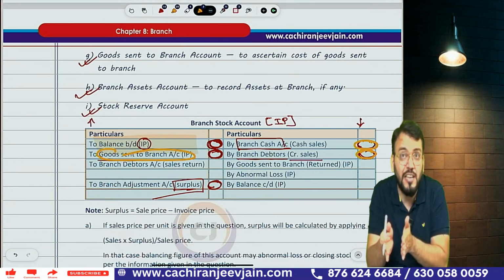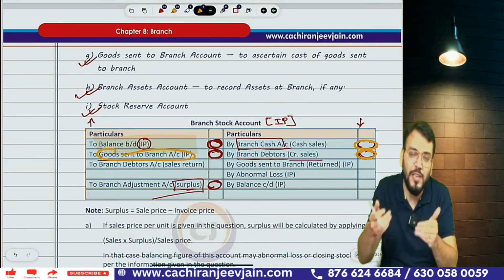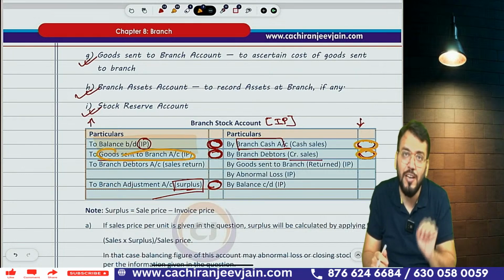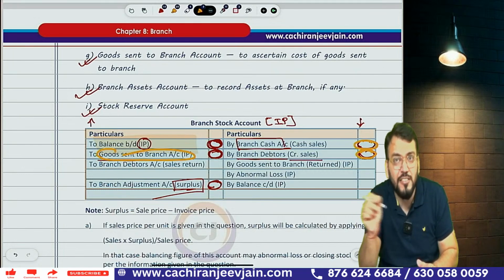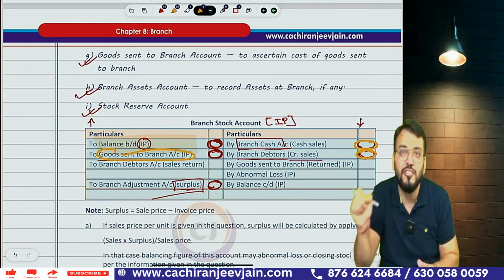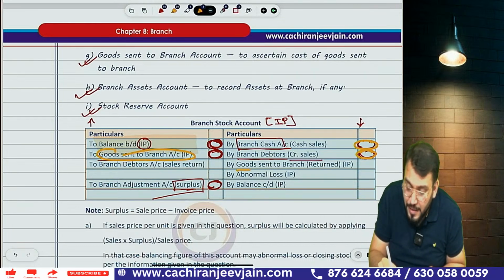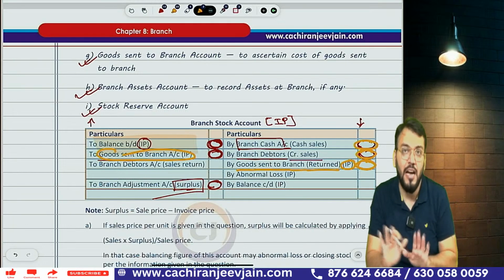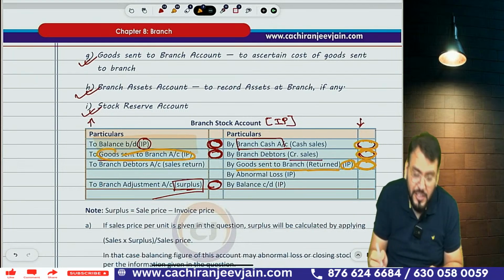Correct? Now there can be some goods returned to the head office. If goods are returned by branch to head office, once again branch stock will decrease. So what journal entry will you pass? Goods sent to branch will reduce. So goods sent to branch account is credited by branch stock account, goods returned at invoice price. Correct? Understood? Normally these are the information given in the question.